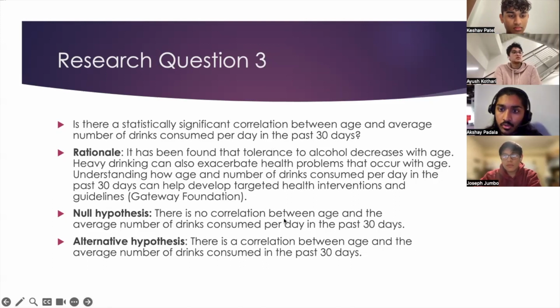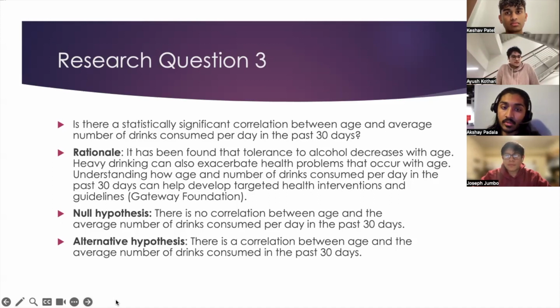The last research question we had looks at the correlation between a numerical response and a numerical explanatory variable. The question is: is there a statistically significant correlation between age and average number of drinks consumed per day in the past 30 days? So the rationale basically has to do with the fact that tolerance to alcohol decreases with age, and heavy drinking can also exacerbate health problems that occur with age. So if older people are drinking more alcohol, it's going to be more dangerous to them.